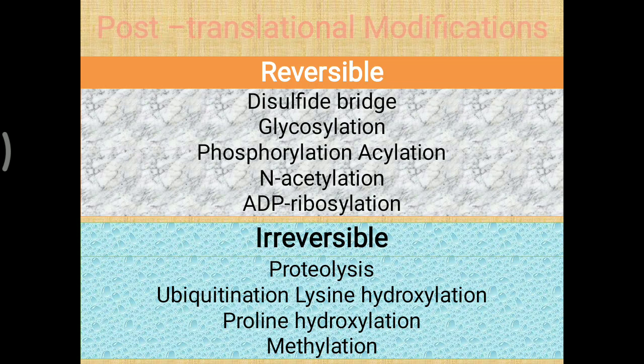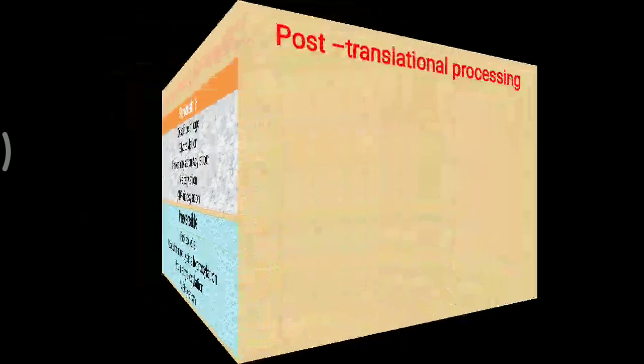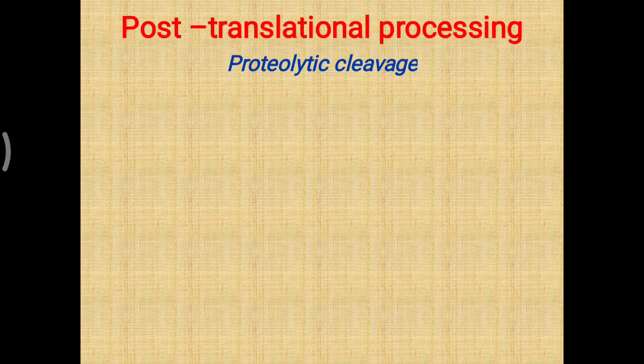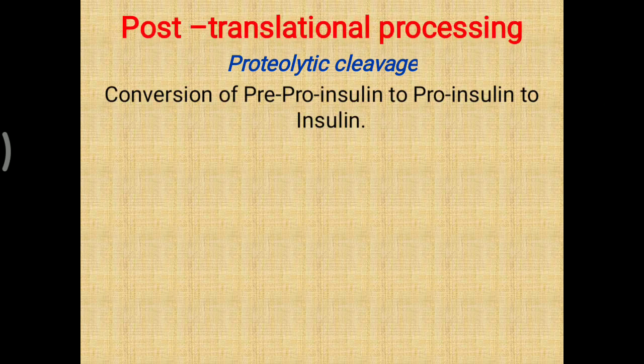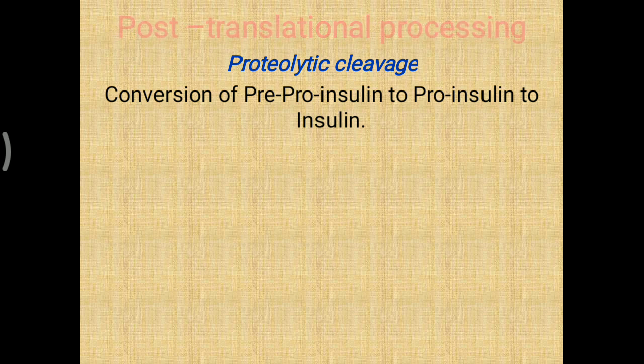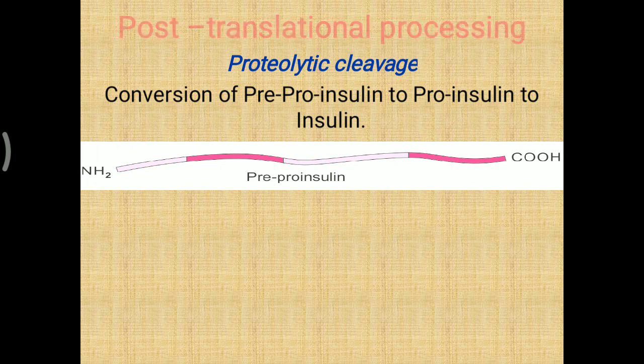proline hydroxylation and methylation. Now, further in detail, post-translational modification includes, particularly, proteolytic cleavage. Simply, you know that so many hormones and enzymes are produced in a precursor molecule form, and as per the need in the body, they will be converted into the active molecule. So here, the best example is the conversion of pre-proinsulin to proinsulin and to insulin. Initially there is a molecule of pre-proinsulin.